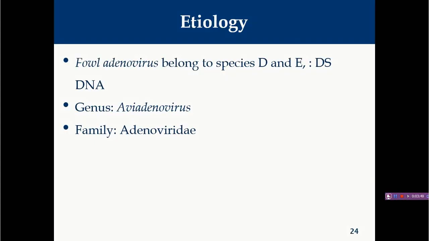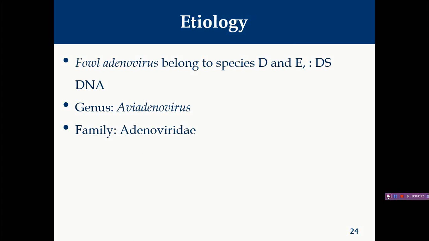Inclusion body hepatitis is an adenovirus infection characterized by hemorrhage as well as dystrophic, necrotic, and hemorrhagic changes in the liver and kidney. As we have already discussed, when this virus replicates inside the nucleus, it produces characteristic intranuclear inclusion bodies.